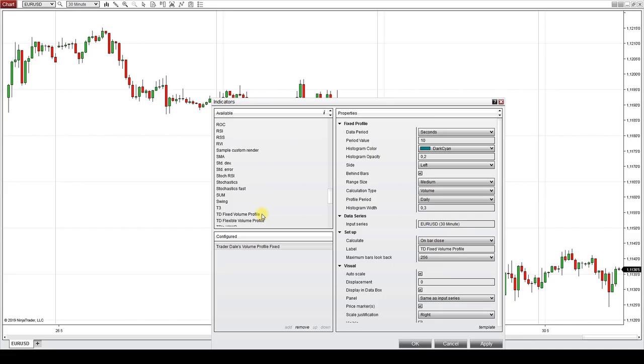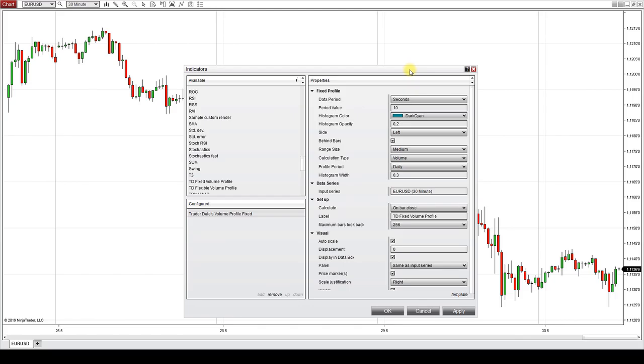Double click it, and now on the right side here is the setting for the indicator. The standard setting is this one, so I'm going to apply this standard setting. And now you can see it's calculating, and it will show up in a moment. Alright, so here we go.